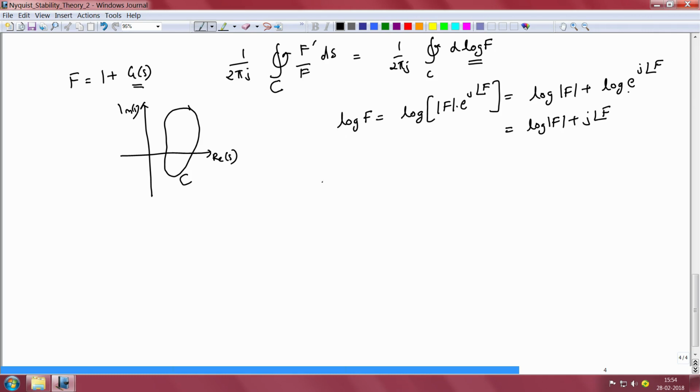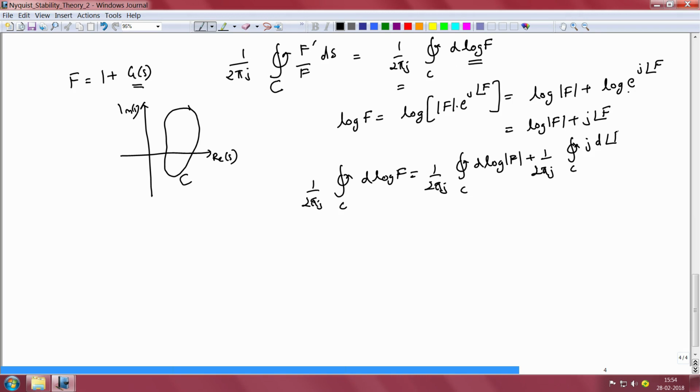Therefore we can rewrite this integral 1 by 2 pi j contour integral over C d log of f as equal to 1 by 2 pi j contour integral over C d log of magnitude of f plus 1 by 2 pi j contour integral over C j times d of angle of f.